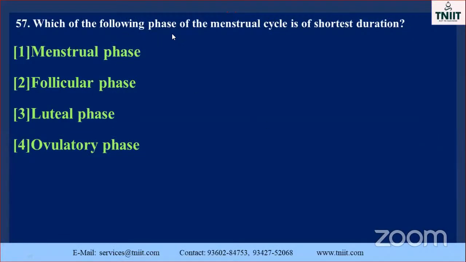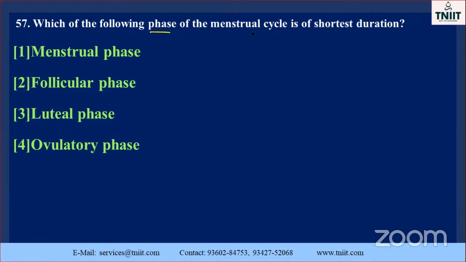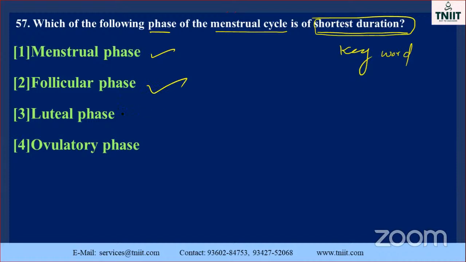See here, which of the following phases of the menstrual cycle is of shortest duration? Just listen carefully. The keywords here are following phase, menstrual cycle, and shortest duration. See, there are four phases: the menstrual phase, the follicular phase, the luteal phase, and the ovulatory phase.